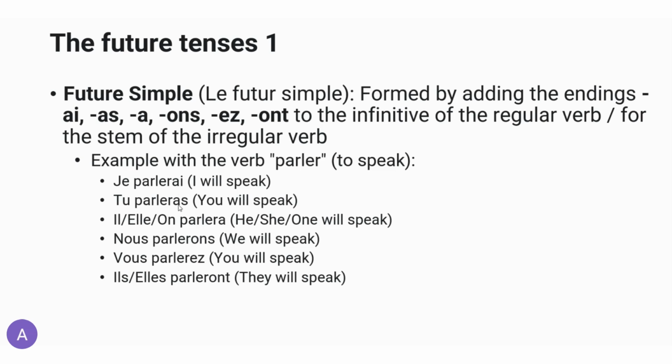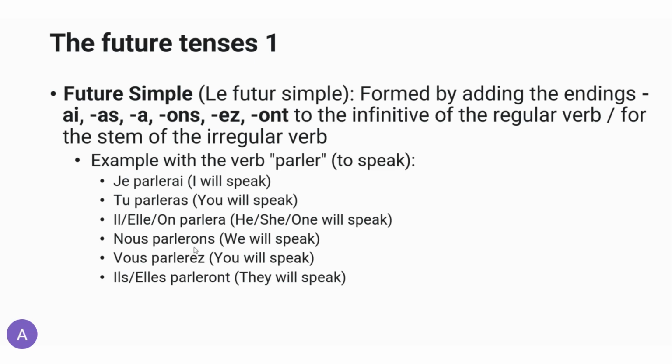Tu parleras, you will speak. We notice here the ending -as added to the infinitive form. Il, elle, on parlera. We notice the ending -a added to the verb parler. He, she, or one, someone, will speak.